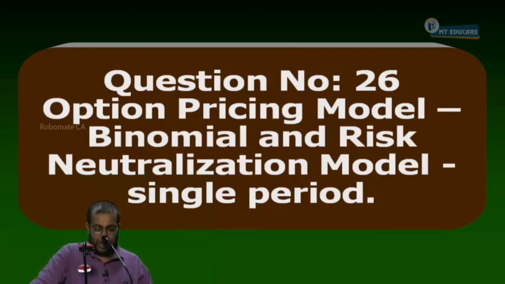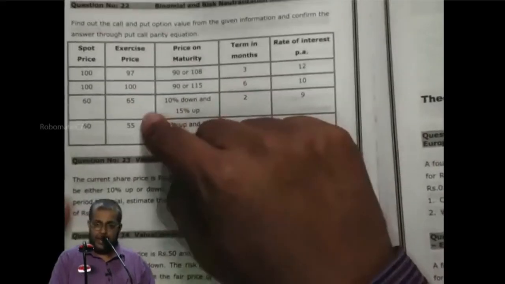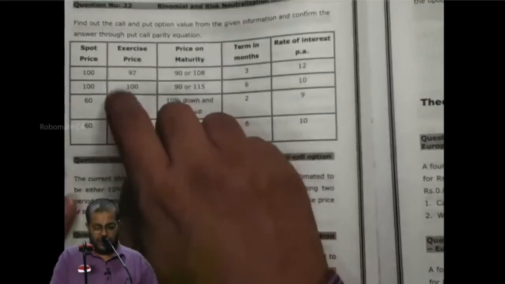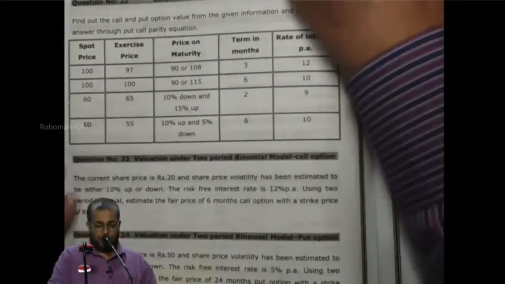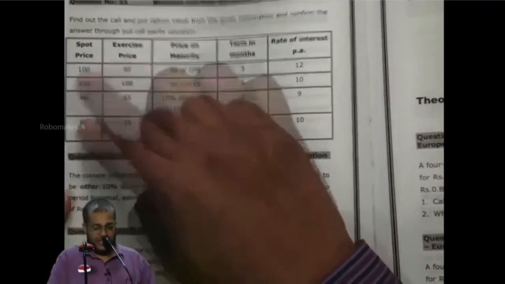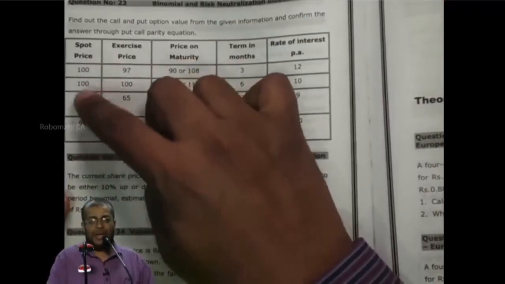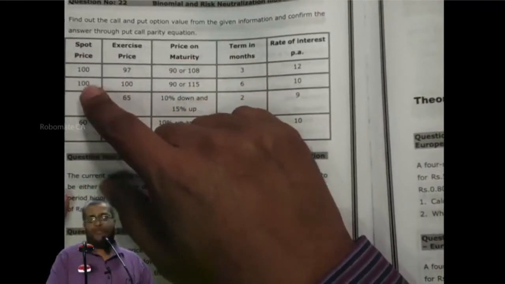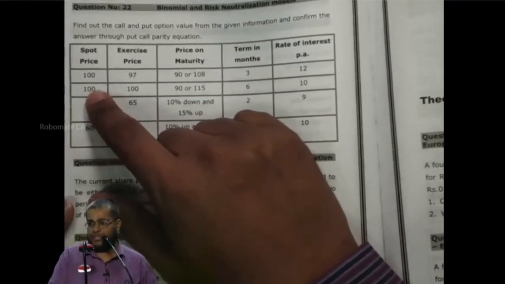Find out call and put option value from the given information. Confirm the answer through put call parity equation. Same 20-second sum. I am using it for two models, binomial and then risk neutralization. I am going to do the problem under binomial. There are 4 questions. I will do 2 in the classroom and give 2 as homework. One will be done today. The next will be done after discussing the logic tomorrow. Can I proceed?